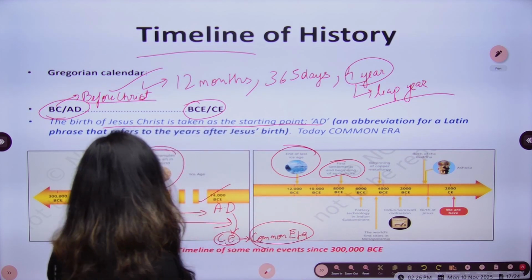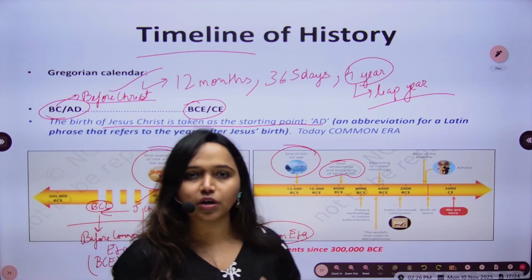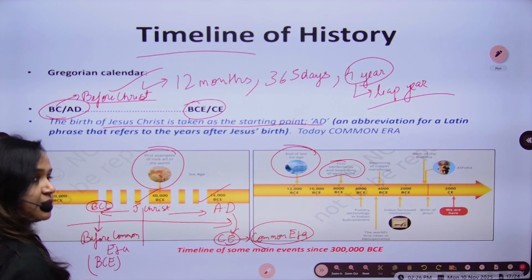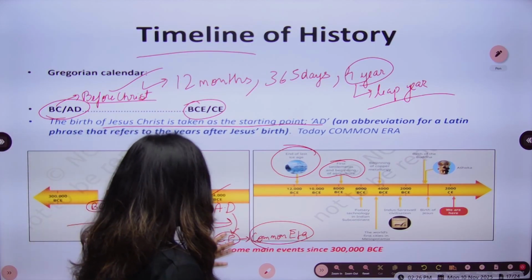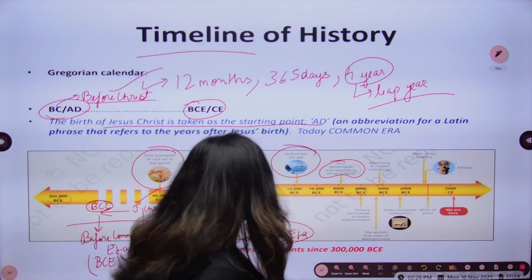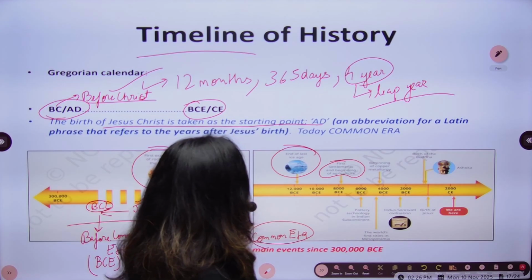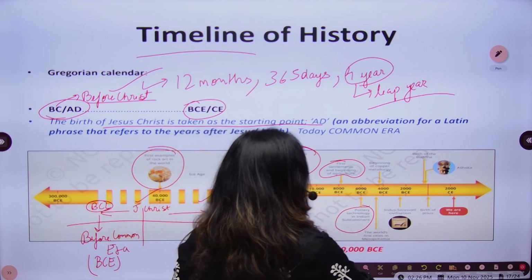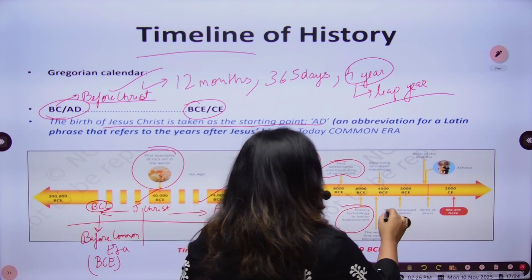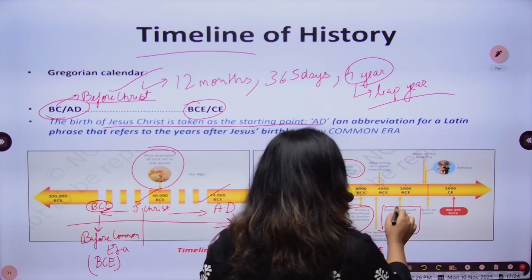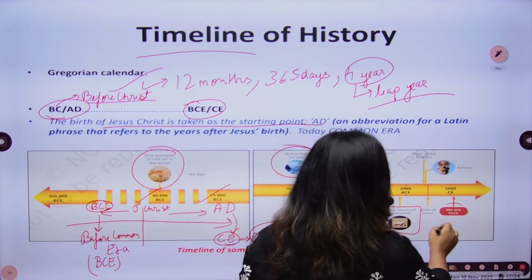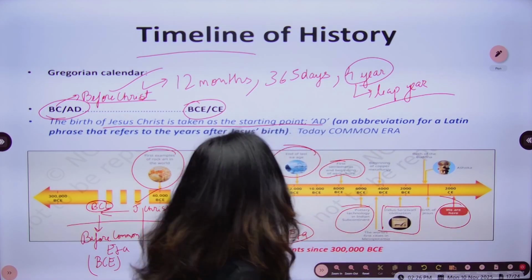So you can see these acronyms and now you will have no confusion about it, because BC and BCE are synonymous, and again AD and CE are synonymous. Now you can see that around 6,000 BC, there is pottery technology in the Indian subcontinent. Then the Indus Valley civilization around 2500 BC, and then here we are today in the 21st century, okay?